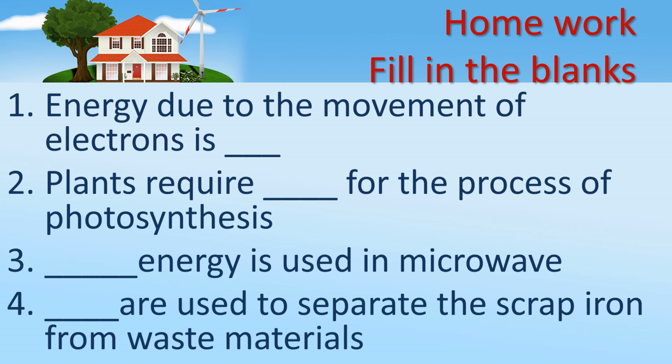Fourth one, dash are used to separate the scrap iron from waste materials. Take down the questions. If you can't write in this time, just pause the video and complete. Don't rush and scribble.